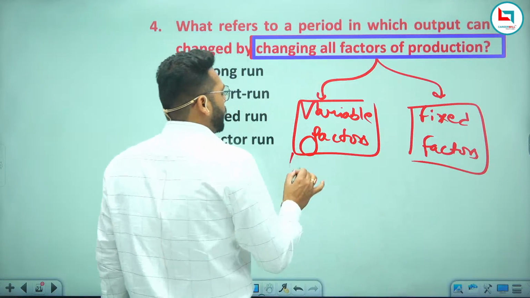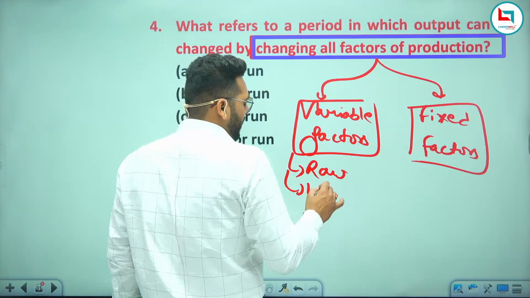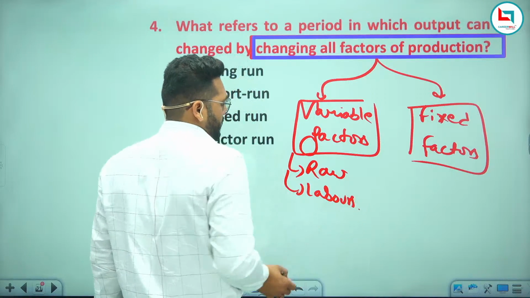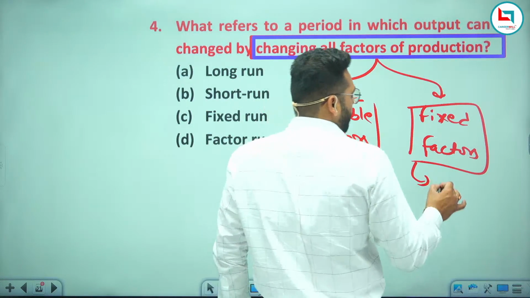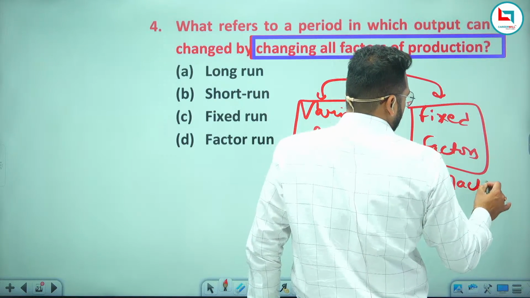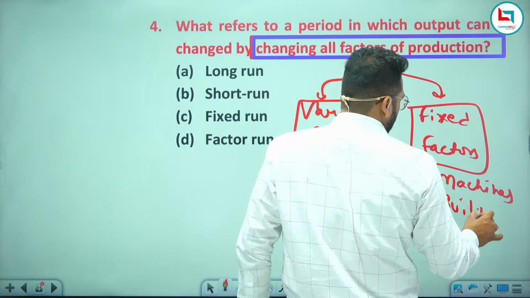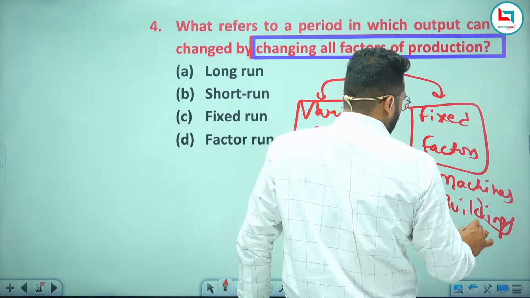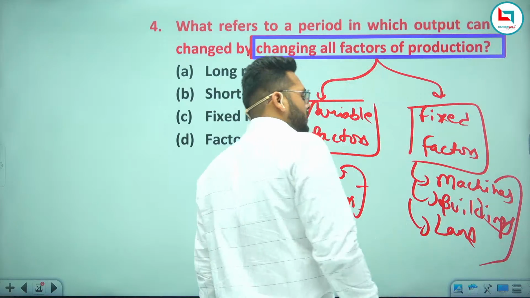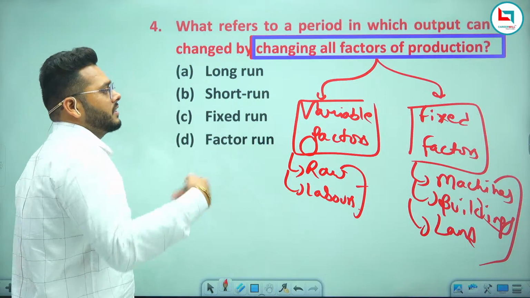Variable factors are like raw material and labor. Fixed factors are equipment like machines, buildings, land. So these are called the fixed factor. You change these factors as you change the level of output.